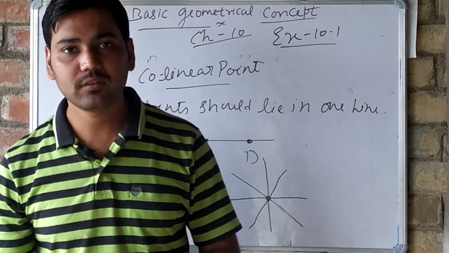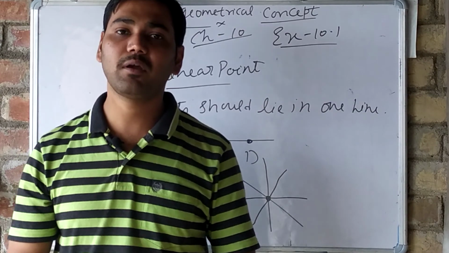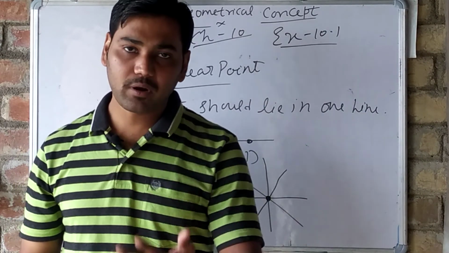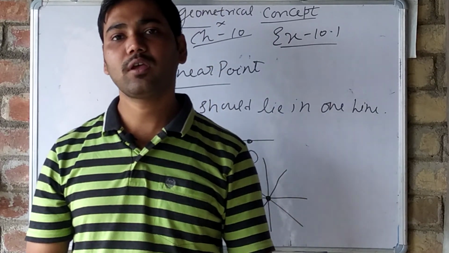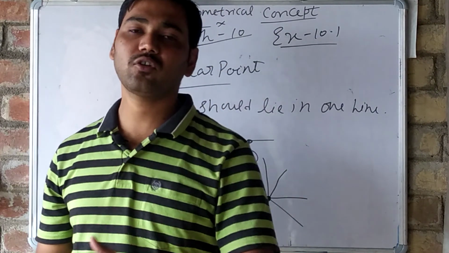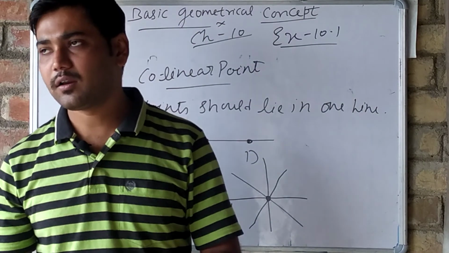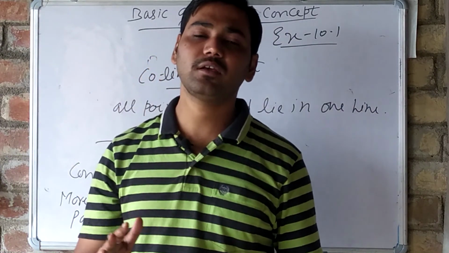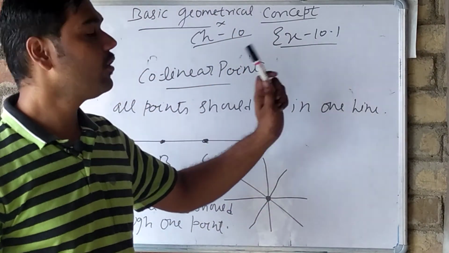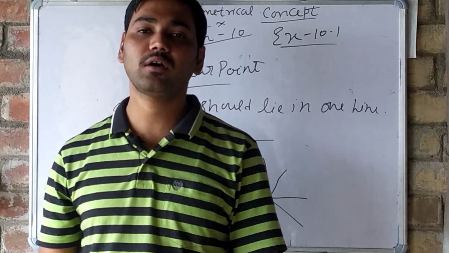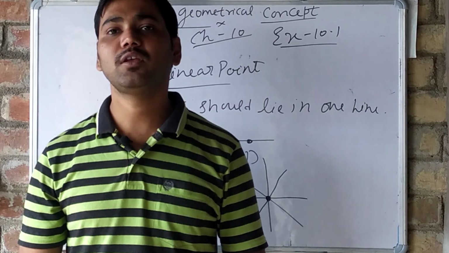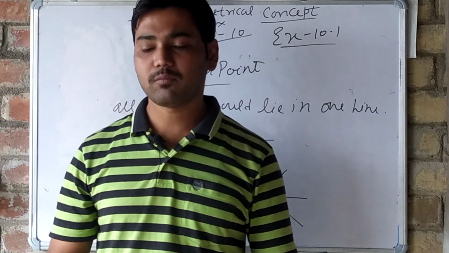I have explained what is a line, line segment, ray, the properties of a line, concurrent lines, collinear points, and the representation of a line. Now you have to solve this exercise, and if you have any problem, ask me personally on WhatsApp, or you can call me also. Thank you.